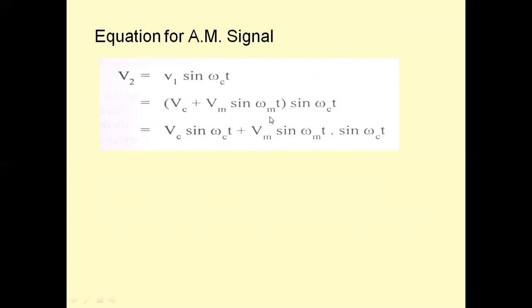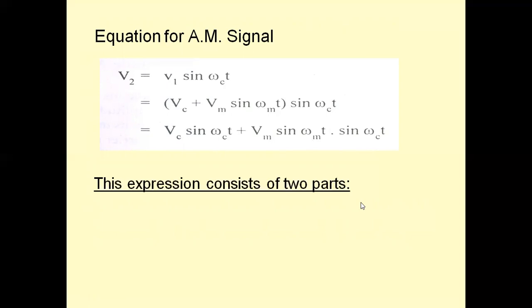Vc plus Vm sin omega t is also changing. Then it is multiplied: Vc into sin omega ct plus Vm sin omega mt into sin omega ct. So we are getting two terms. One is the carrier, plus carrier multiplied by message.